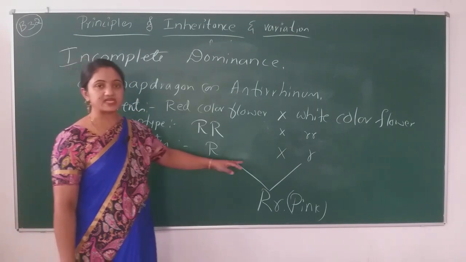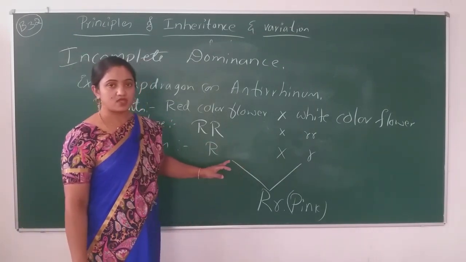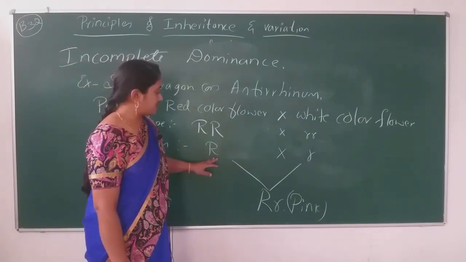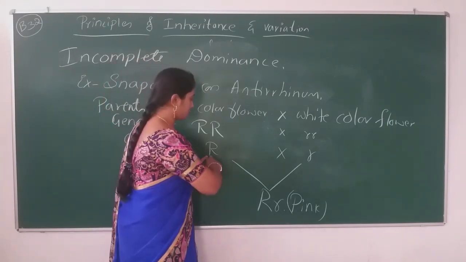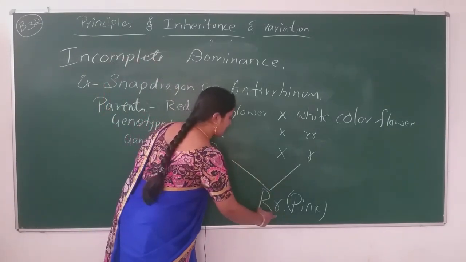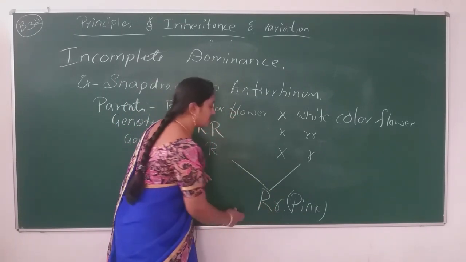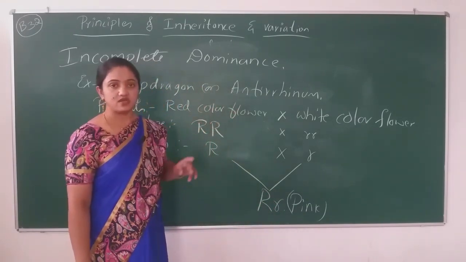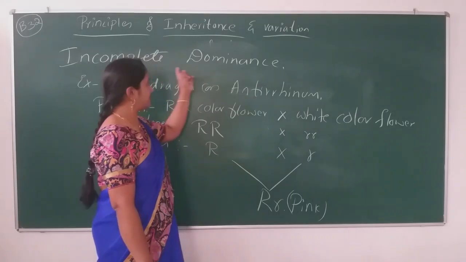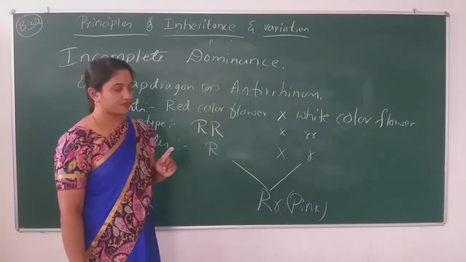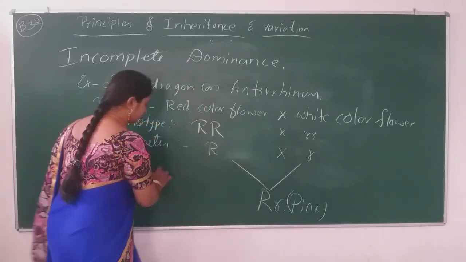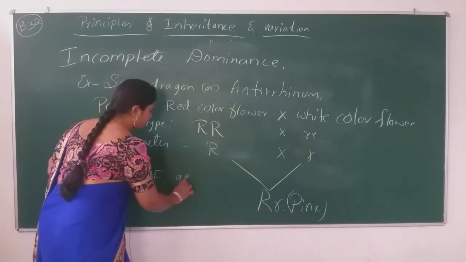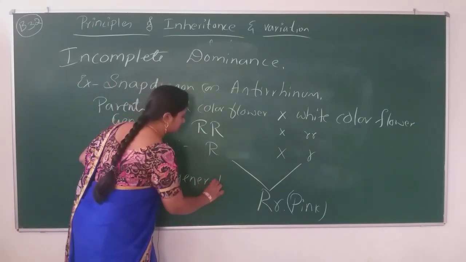The dominant gene is not completely expressing in the F1 generation. This is known as incomplete dominance. Again, we'll self the F1 generation. So this is the F1 generation.